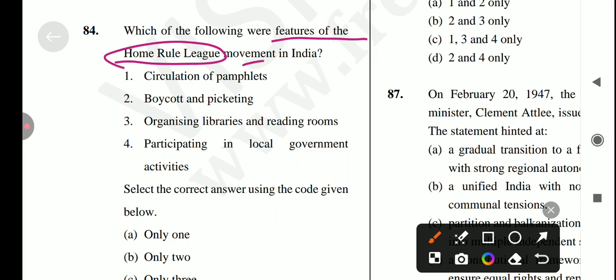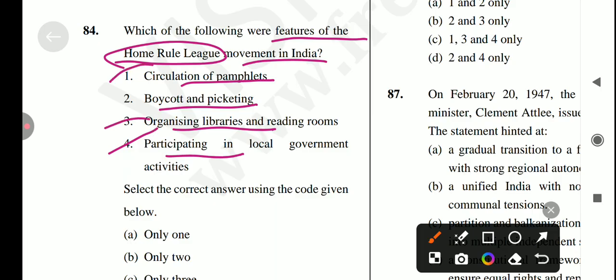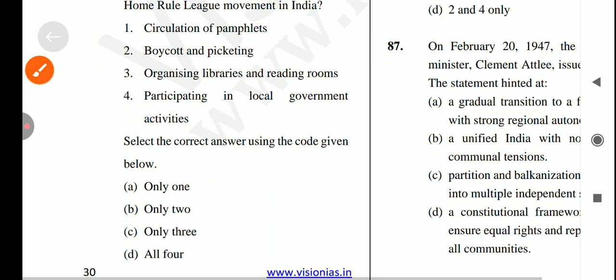Okay, let's come to the next question, which is which of the following are features of the Home Rule League movement in India? First is circulation of pamphlets, boycott and picketing. Organizing libraries and reading rooms, participating in local government and activities. Statements 1, 3 and 4 are correct. 2 is not the correct answer. So the answer for this question is option number C.